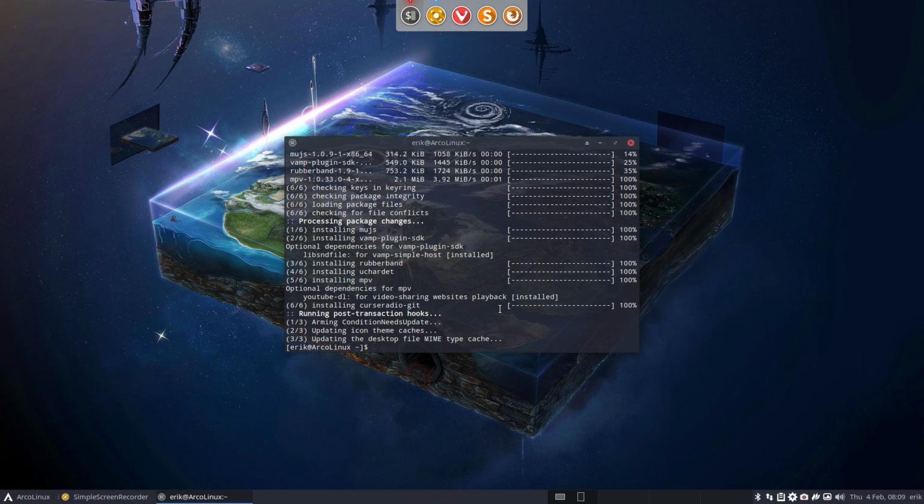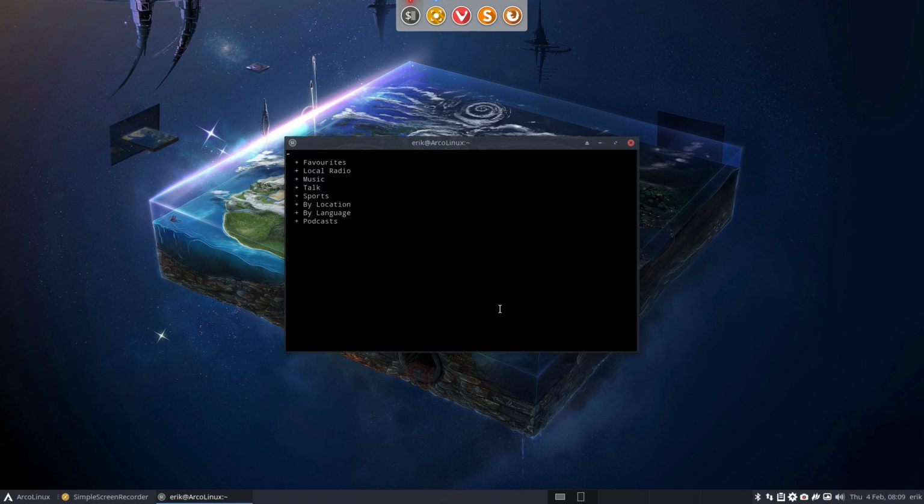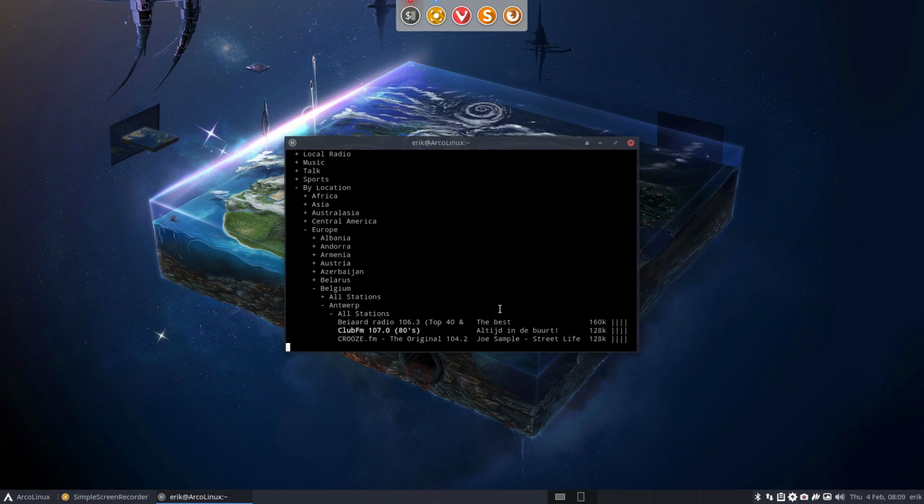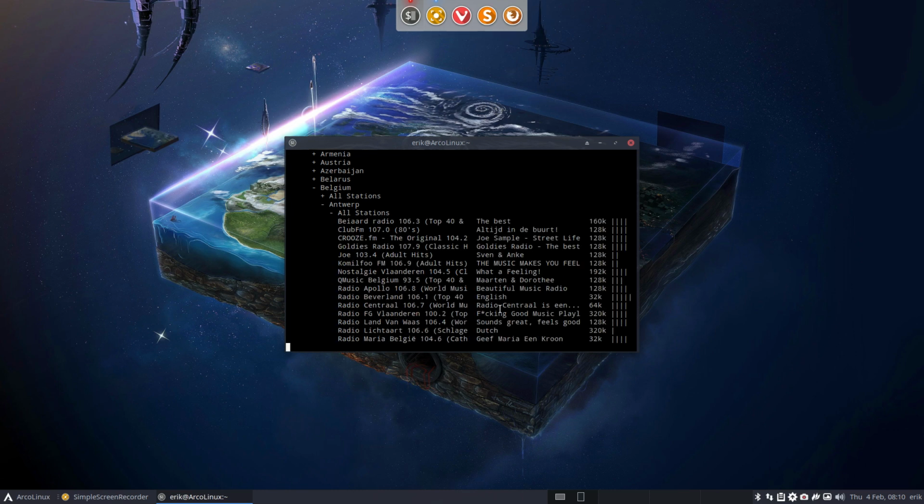All right. And then the fun starts. You're done with the silence. From now on, you have music in a terminal on your machine. Just use the arrows like this. By locations may be interesting for you guys. Africa, Australia, Europe, Albania, Austria, Belgium, Antwerp, all stations maybe. And here we have all the stations coming from Antwerp.